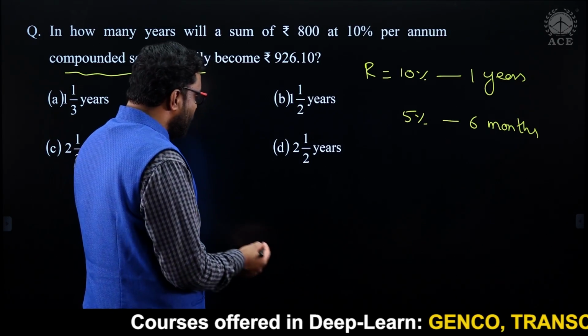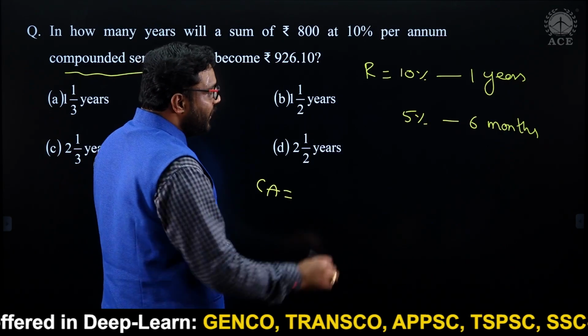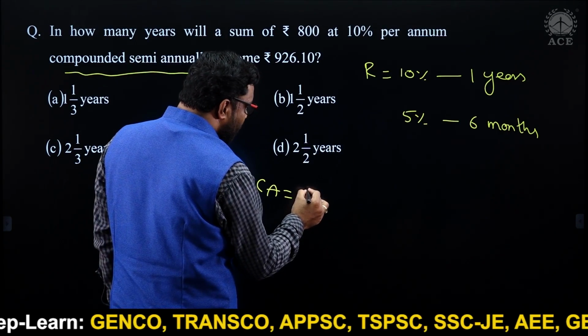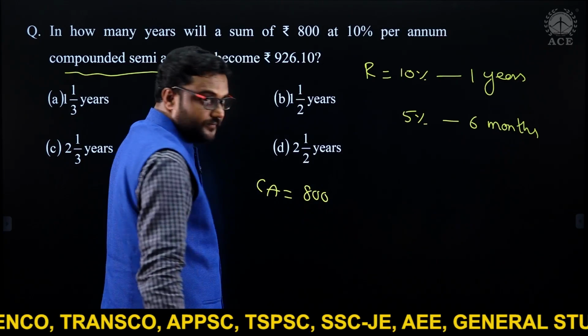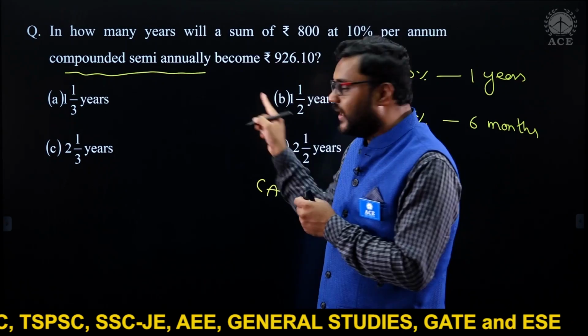Now listen, the compound amount. Here if you just observe, principal is 800. Fine. Minimum 1 year is there in the options. More than 1 year is there in the options, right?